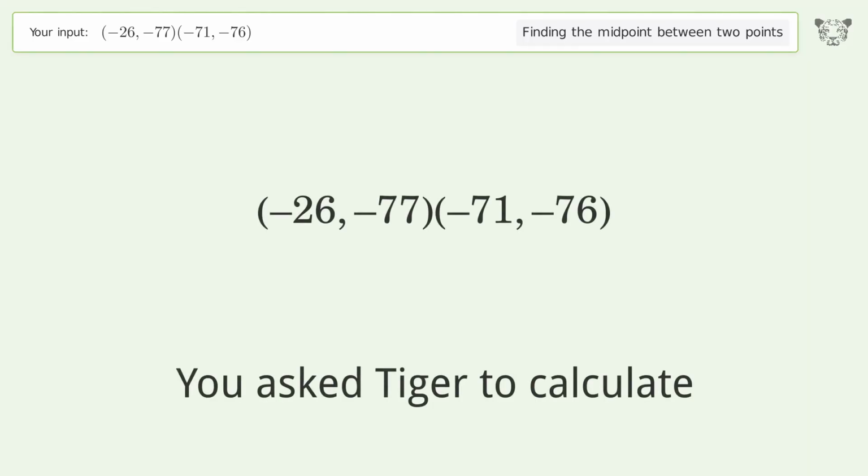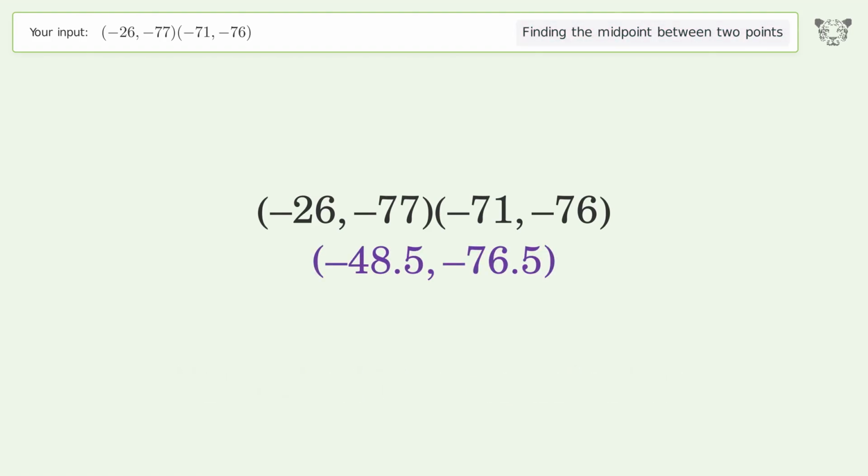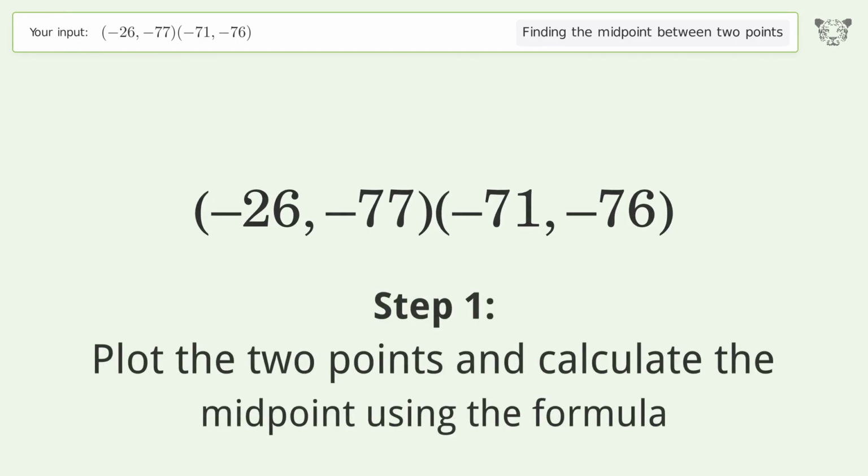You ask Tiger to calculate. This deals with finding the midpoint between 2 points. The midpoint between the 2 points is -48.5, -76.5. Let's solve it step by step. Plot the 2 points and calculate the midpoint using the formula.